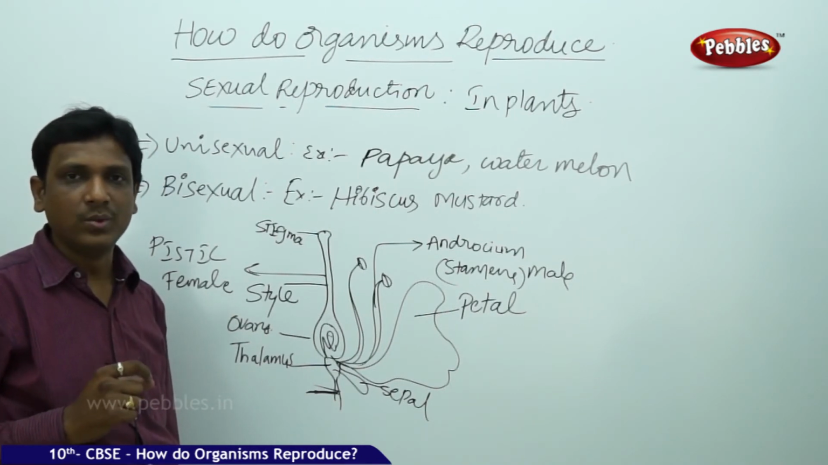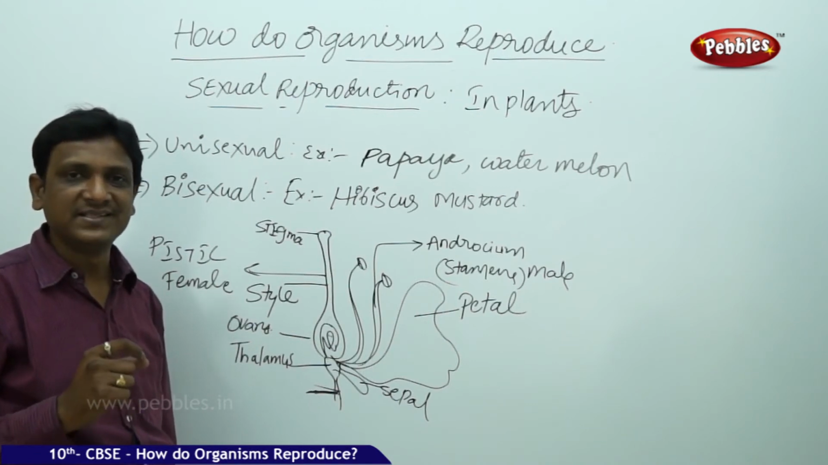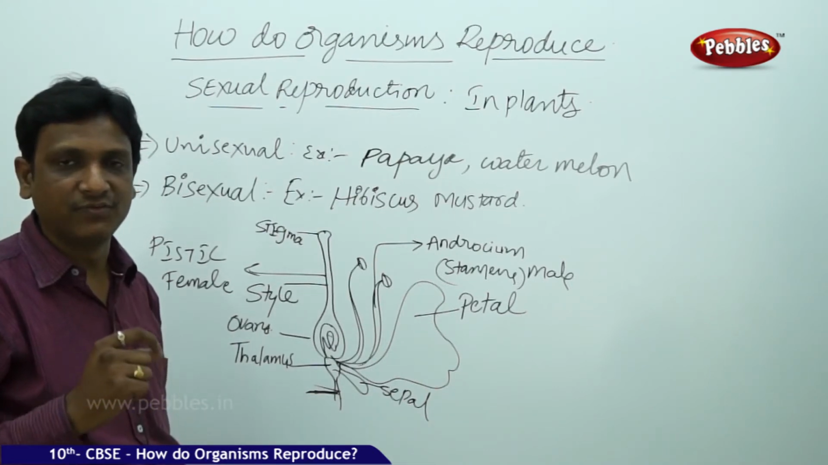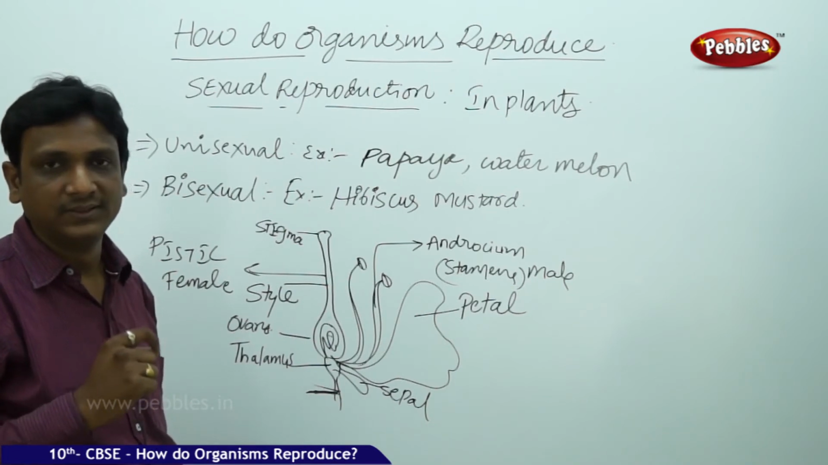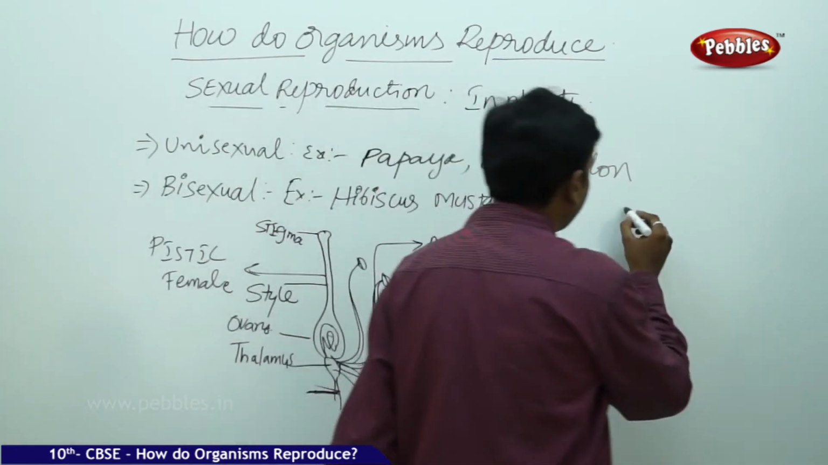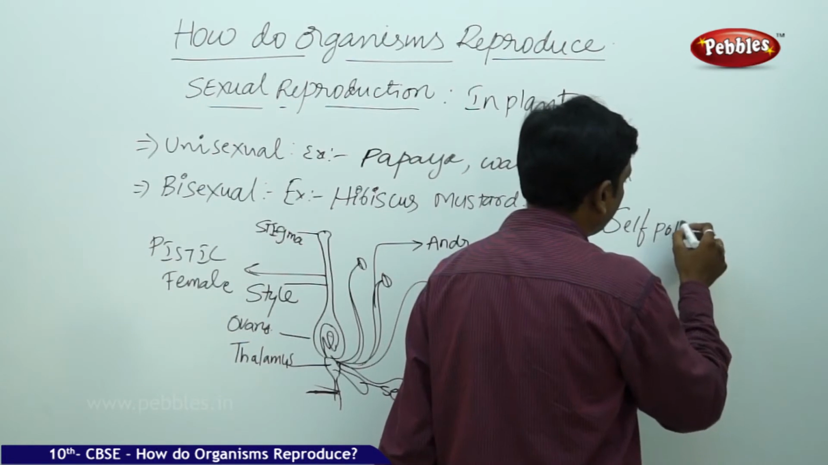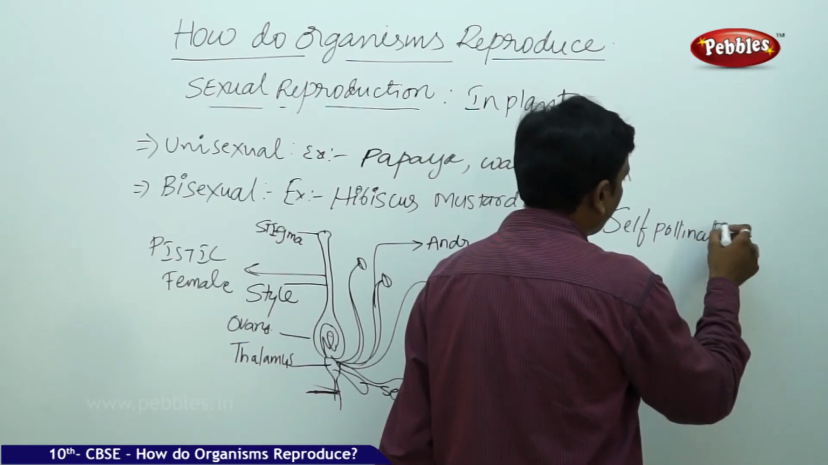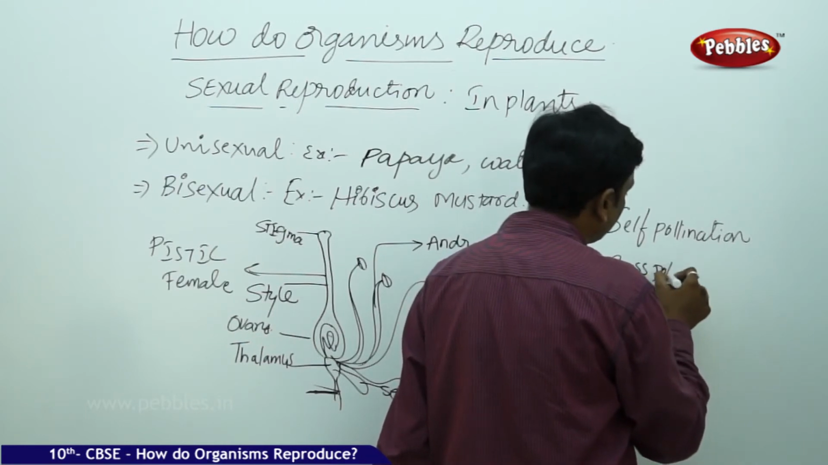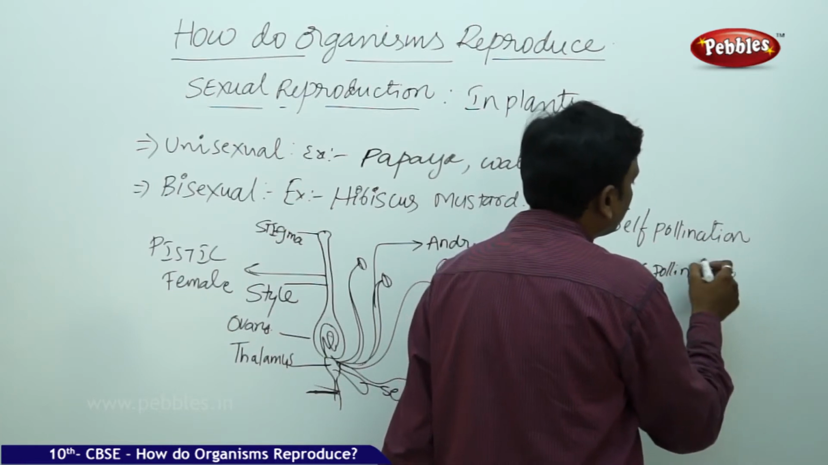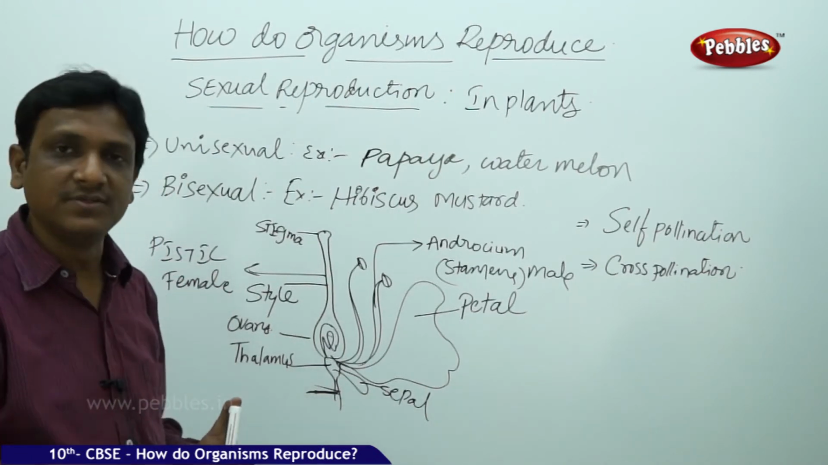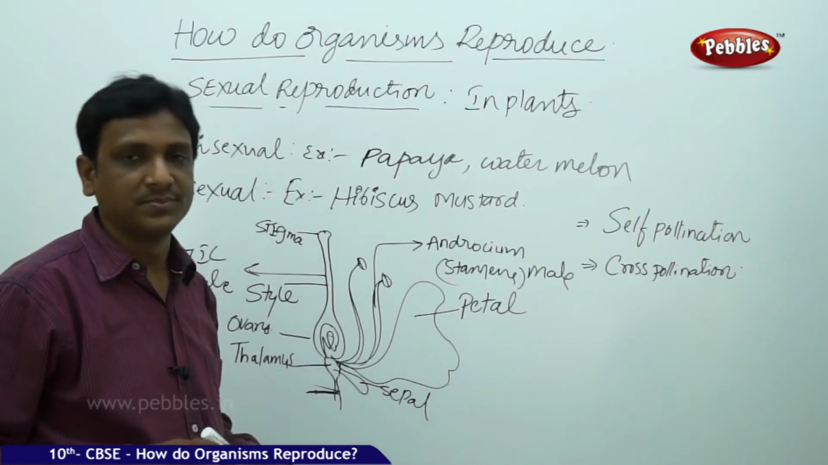Not only insects, wind, water and other means are also helpful. Various natural agents are helpful in the process of pollination. Pollination is nothing but the transfer of pollen from anther to stigma of a flower. If it takes place within the flower, you call it self-pollination. If it takes place between two different flowers, you call it cross-pollination. Two different flowers here means not flowers of different species, but of the same species. So that is cross-pollination.